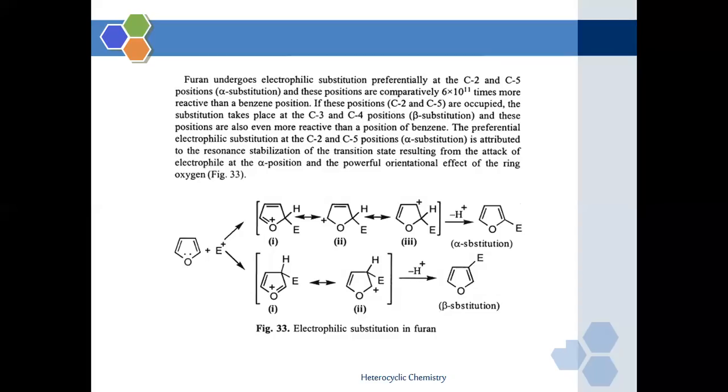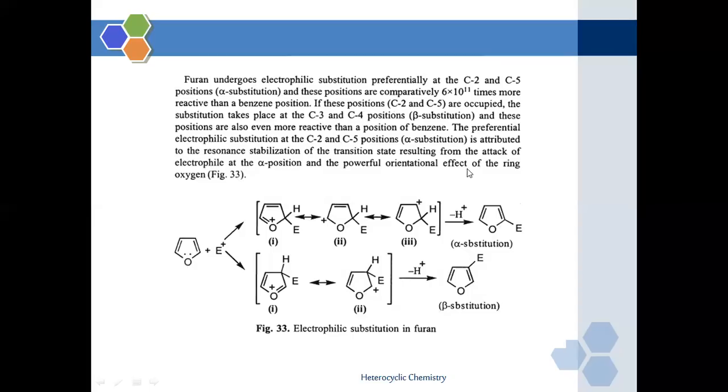These beta positions of the furan molecule are also more reactive than the benzene molecule. The preferential electrophilic substitution at carbon number 2 and 5 is attributed to the resonance stabilization of the transition state when substitution takes place at carbon number 2 and carbon number 5.